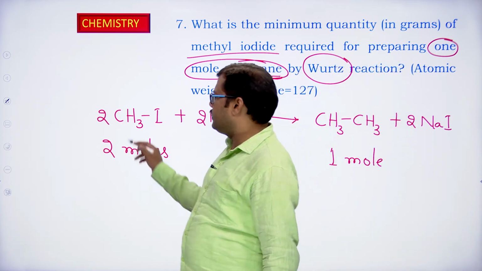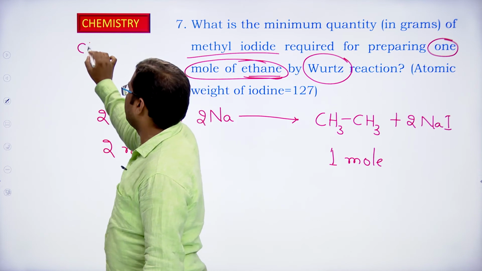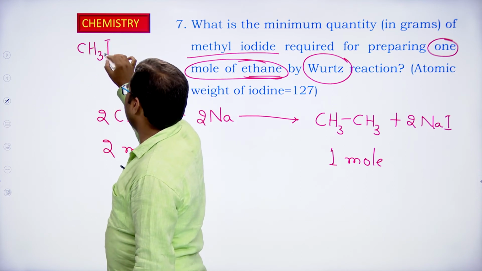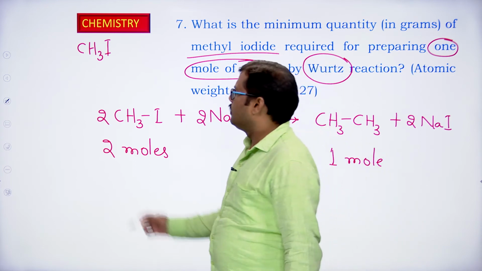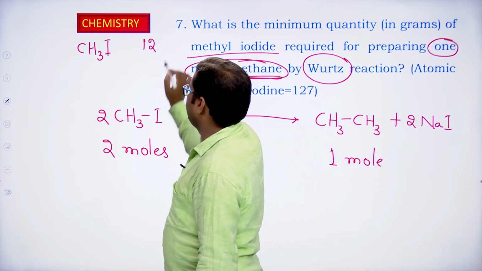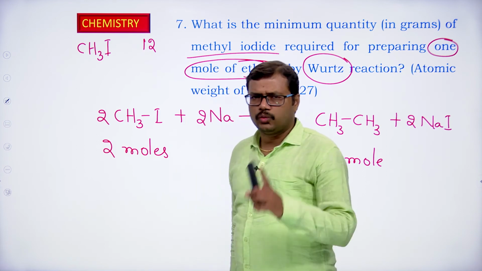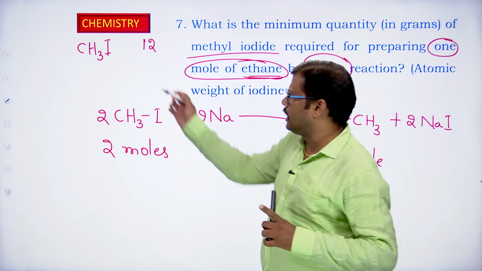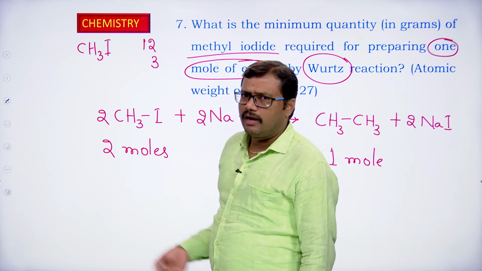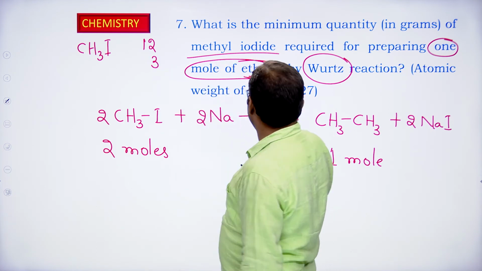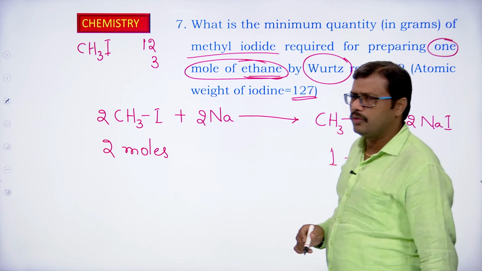Let us first calculate the molecular mass of methyl iodide. Methyl iodide is CH3I. Carbon atomic mass 12. Hydrogen atomic mass 1. How many hydrogens do we have? 3, so 3 ones are 3. What is the atomic weight of iodine? Atomic weight of iodine is mentioned here, 127.